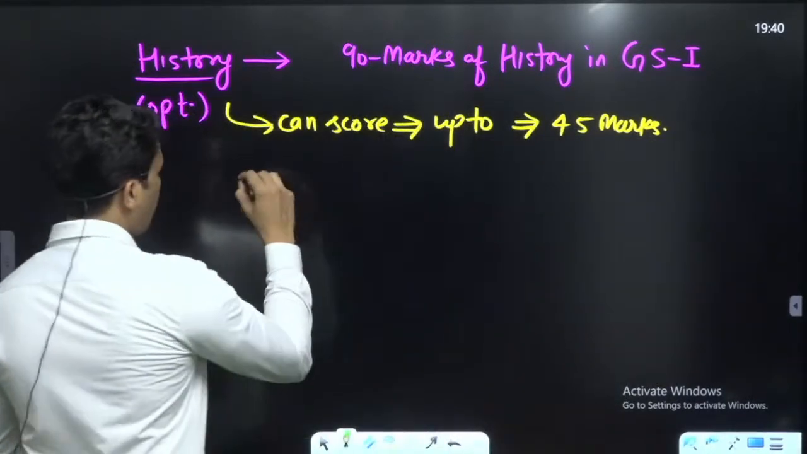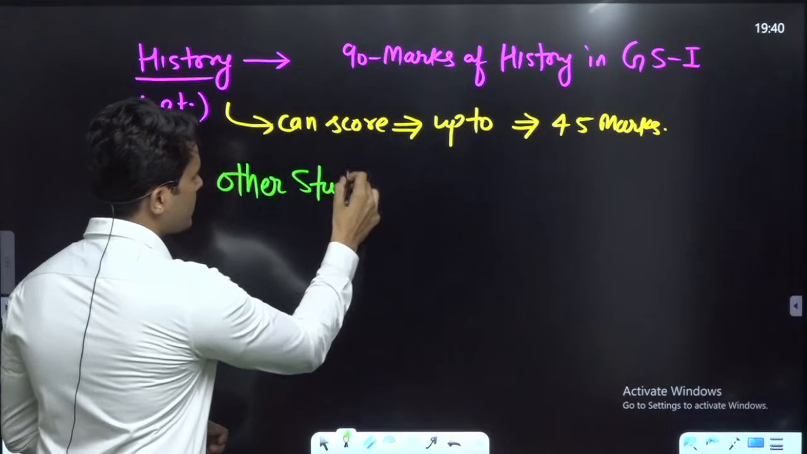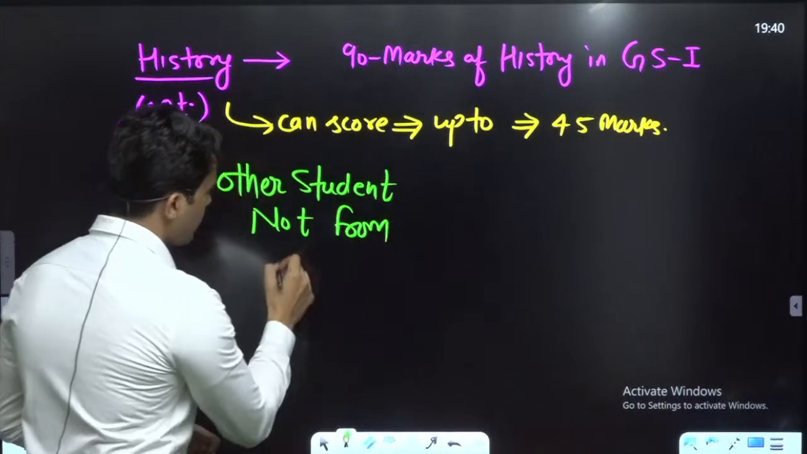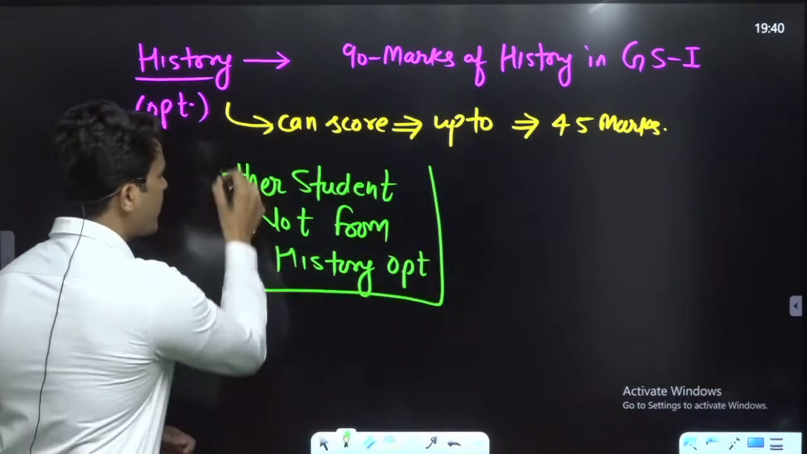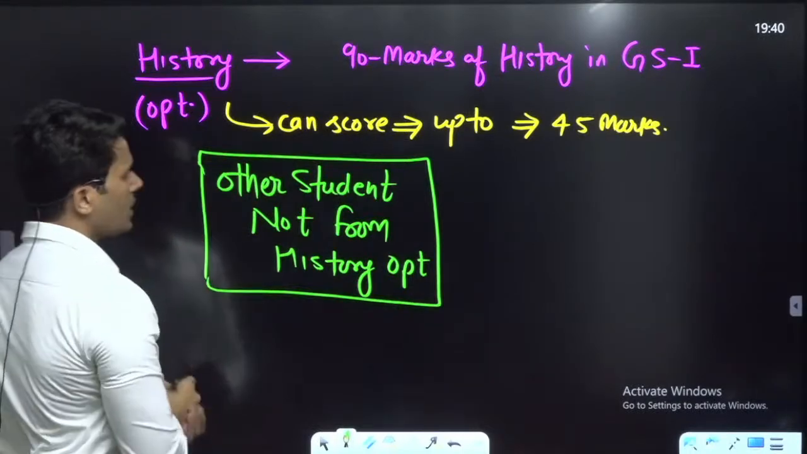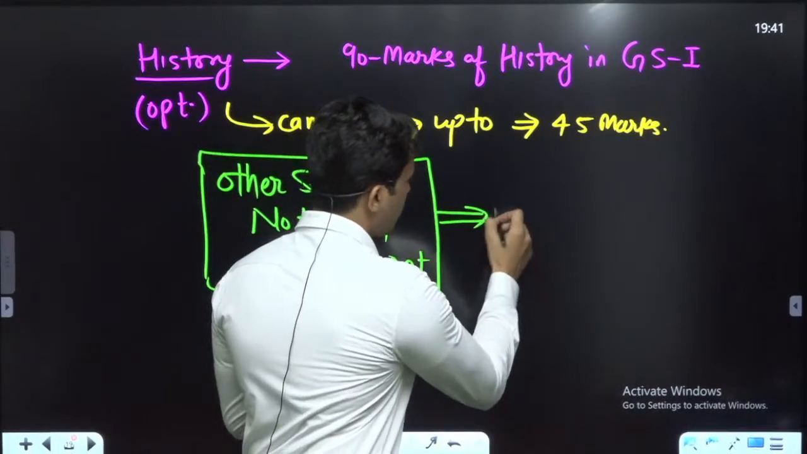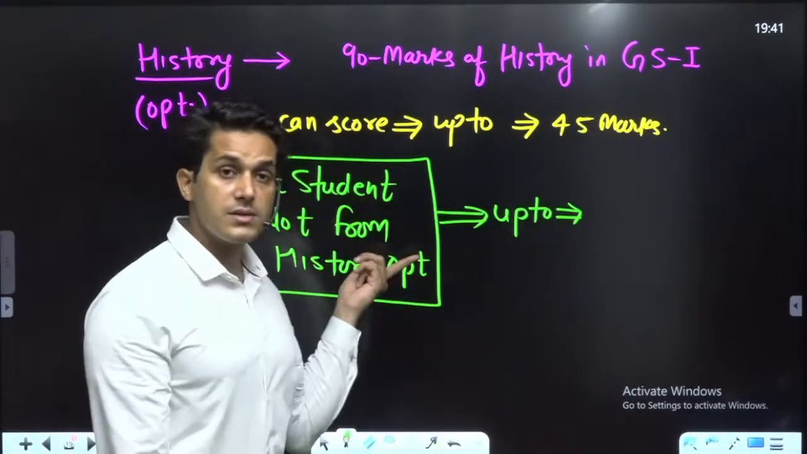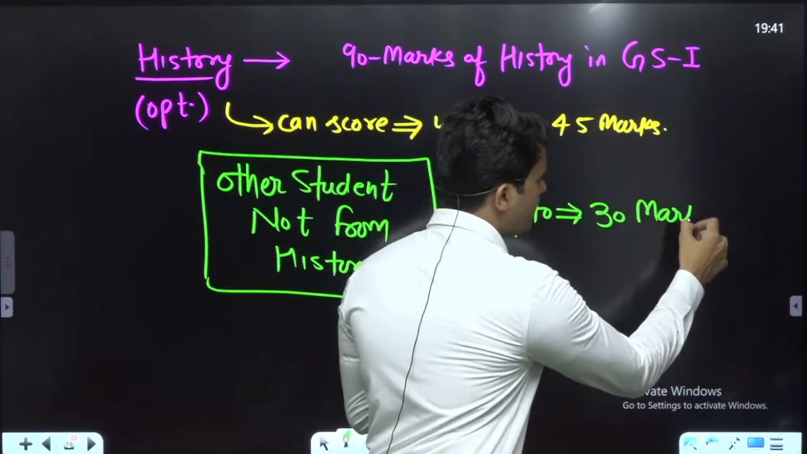Now, one student, and another student not from history optional. If this student, this green student, is weak in history, then he can score up to 30 marks easily. Are you understanding the points?